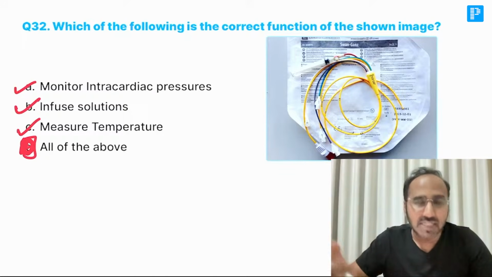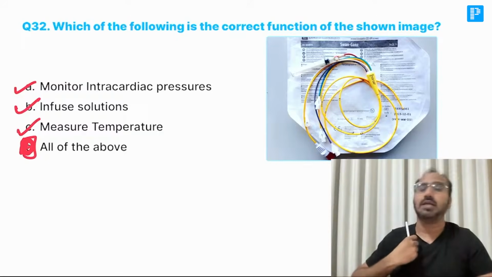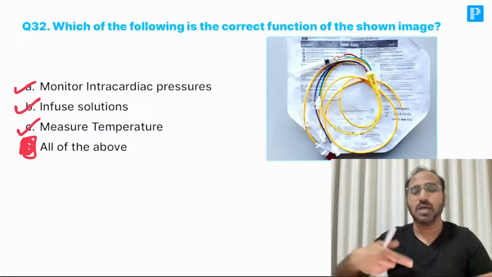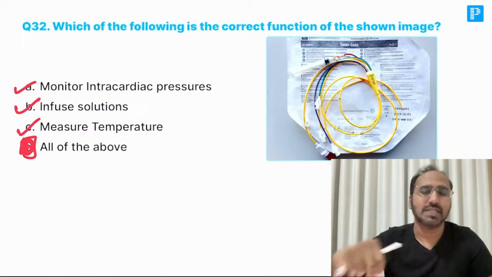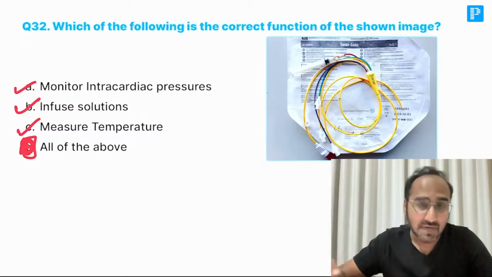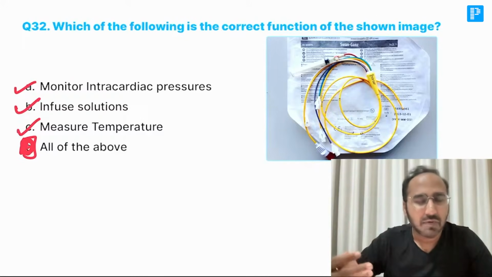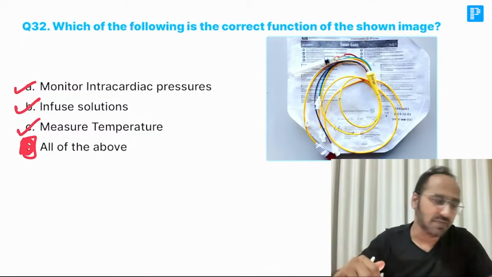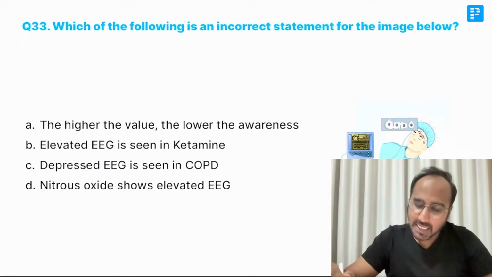There are many sites for placing central line. You can place in the internal jugular vein. You can place in the subclavian. You can go for femoral also. Most commonly, we are going for IJVs, which is the most hygienic, which reduces the chance of infection. Subclavian insertion, which is the root of central line insertion, which causes much chances of infection. Always femoral. Next, which of the following is the incorrect statement for the image given below?